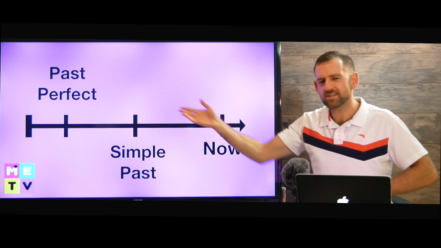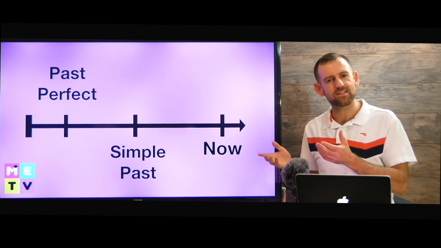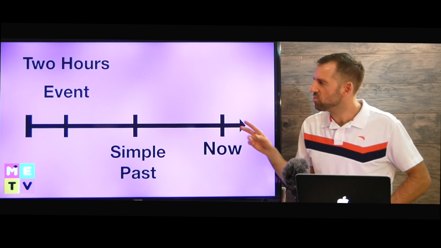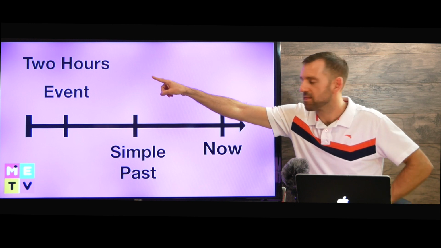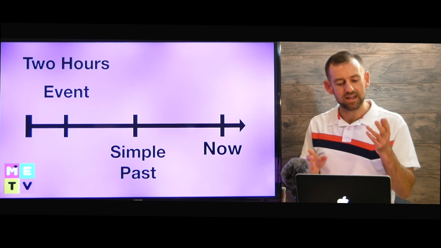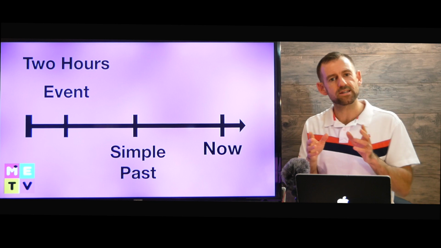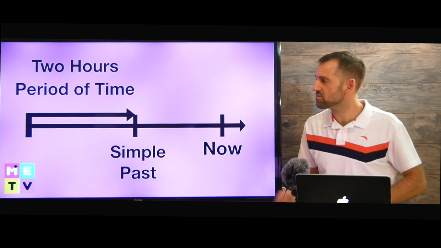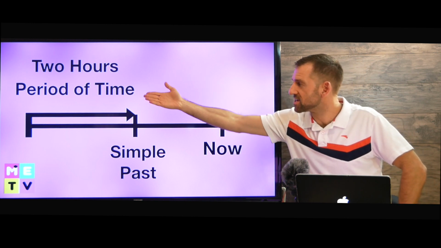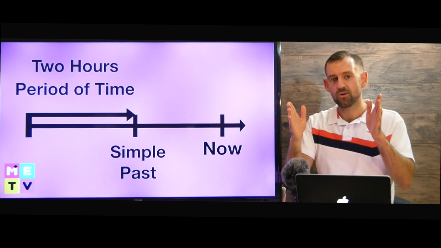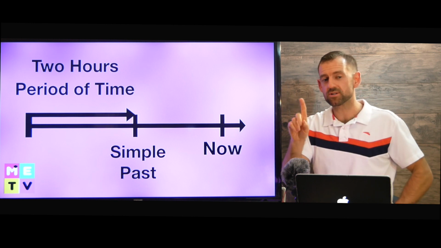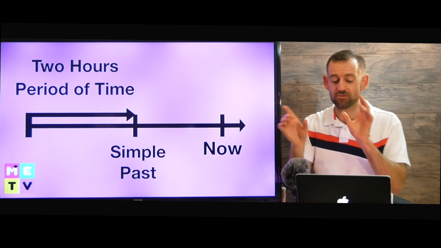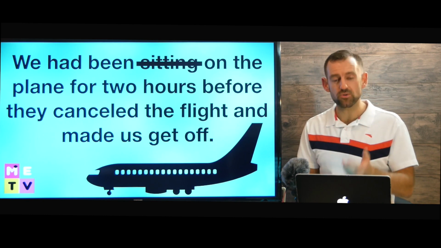So what's the difference between the past perfect and the past perfect continuous? Well, it's how we view the 2 hours. Is the 2 hours an event or is it a period of time? It's your choice, however you want to view it. If you want to view it as a period of time, 2 hours, or if you just want to talk about the 2 hours as one event, then that's going to determine which verb tense you use. So it's your choice.